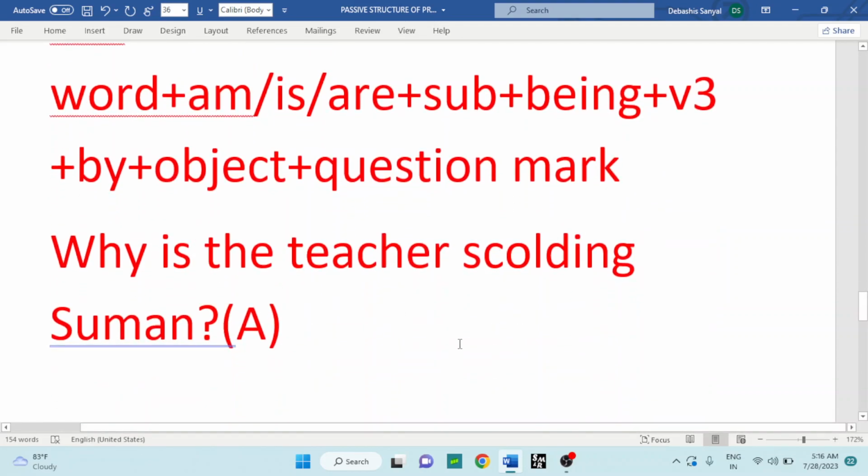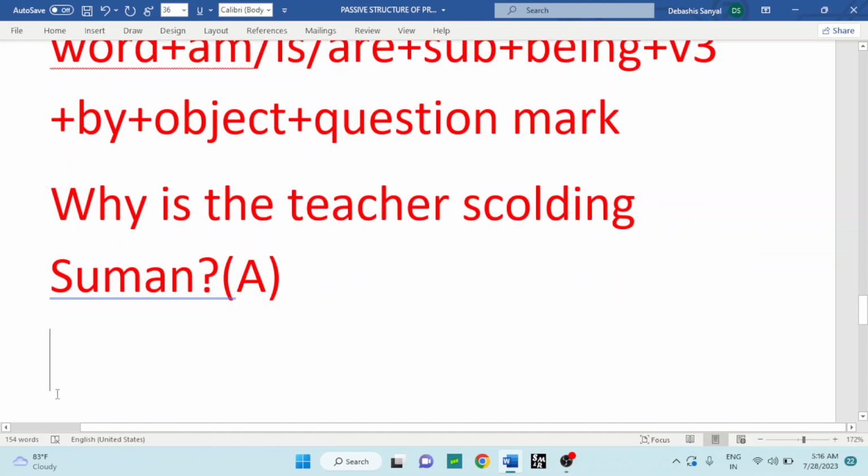Why is the teacher scolding someone? Here the teacher is the subject, scolding the verb, and someone is the object. Then the WH word why remains the same, but you must remember who becomes whom, by whom.